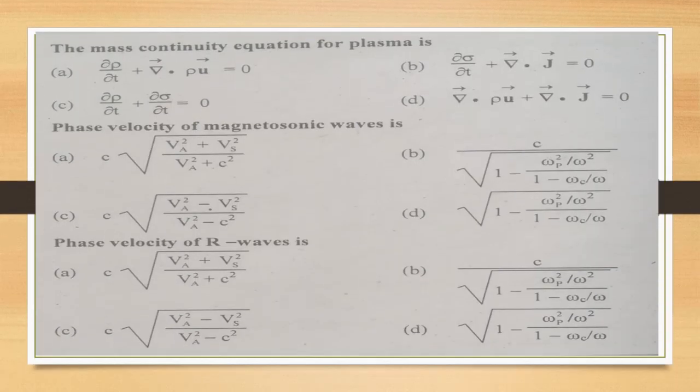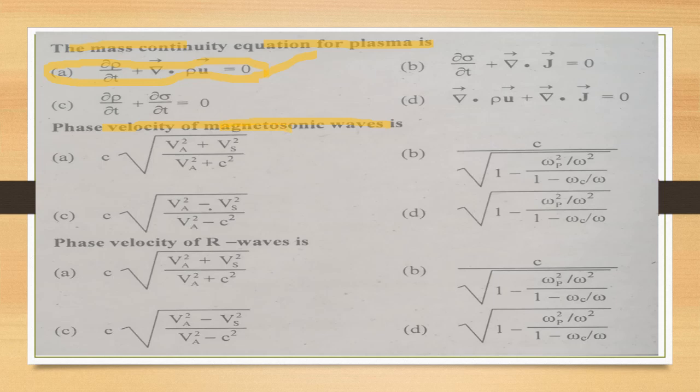The mass continuity equation for plasma is, we have different options, and the correct answer is option A, that is partial rho by partial t plus del dot rho u is equal to 0. Yes, this is the right answer. This equation is called the mass continuity equation of plasma. Next is the phase velocity of magnetosonic wave.